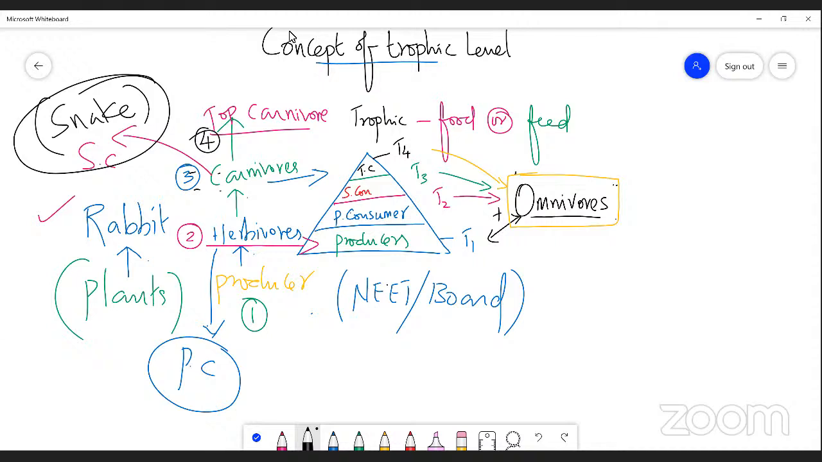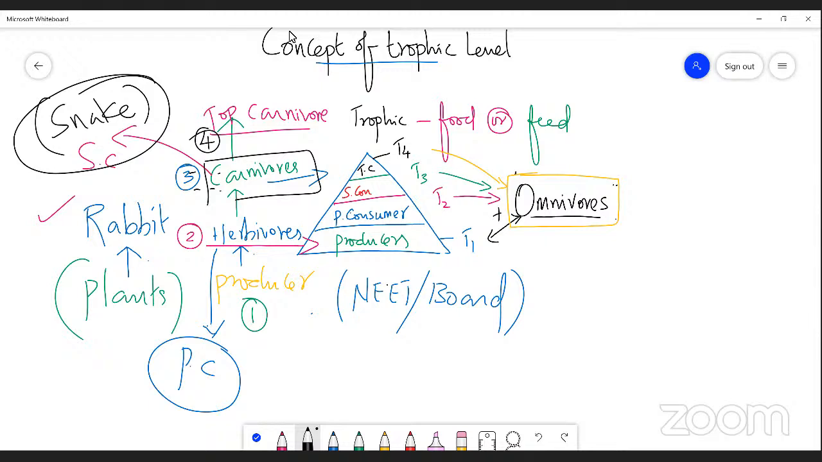The snake is an example of which category of organisms? A, herbivorous, B, carnivorous. Could you mention? Carnivorous. Very good. Because carnivorous is an organism that consumes herbivorous. Simply I can say herbivorous is eaten by carnivorous. On seeing the structure of a trophic level, you can understand that carnivorous feeds on herbivorous. Hence, it is known as a secondary consumer. As herbivorous consumes a producer, it is placed under primary consumer.